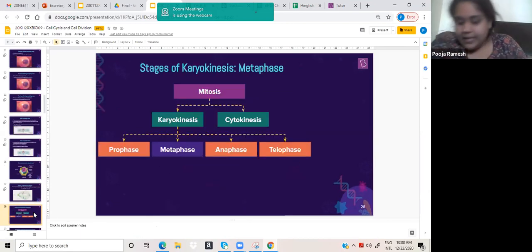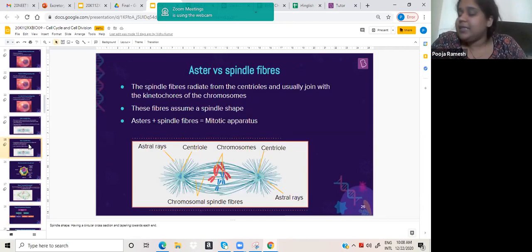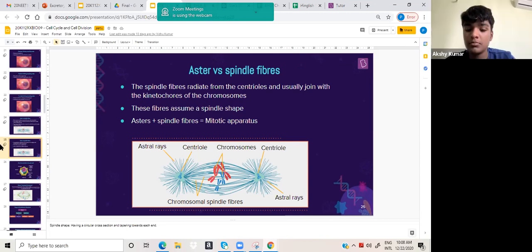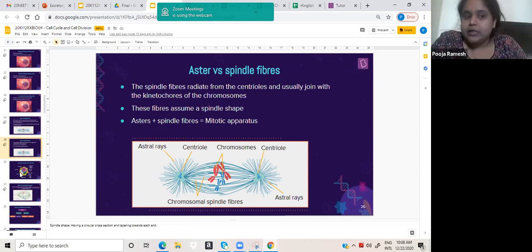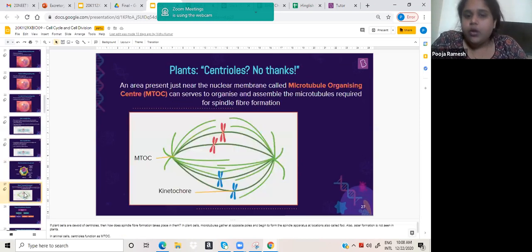So basically there is a common term that is given for both the spindle fibers and astral fibers together. It's called the mitotic apparatus, because they help in mitosis. Now what is going to happen? As I said earlier, in the case of plants, they don't have centrioles. So what do these plants do?